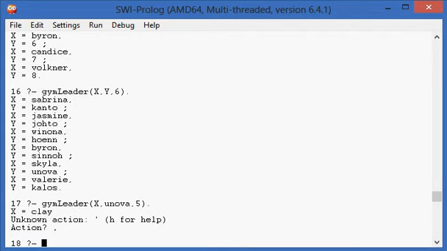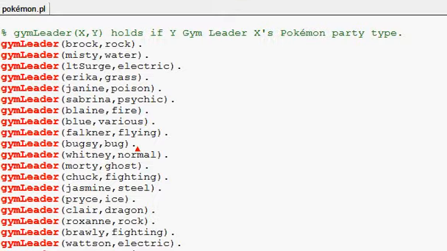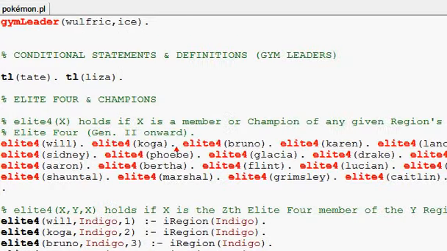Whoops. Shut up, Prolog. And we want to know, as if we couldn't figure out from his name alone, what type Clay's party is. So we can use a 2-element form of the gym leader predicate to find that out. We find out Clay is a ground type gym leader. So there you go. Better have a water type or a grass type with you. Or an ice type. An ice type? Yeah. So there are a lot of those.